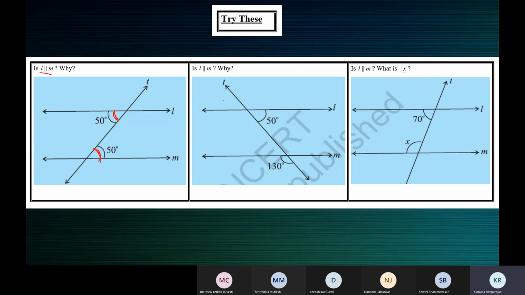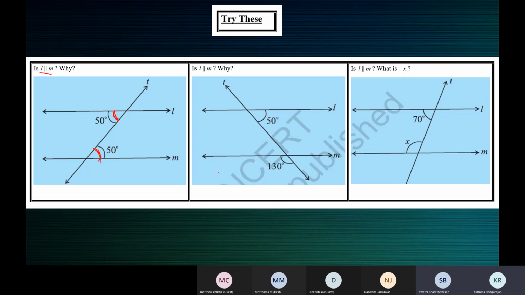All right. The second one, children, is L parallel to M, why? May I answer? Yes. Ma'am, in this case, L is parallel to M, because we know that 50 is the alternate interior angle to the angle. If we consider E, that angle will be equal to 50, ma'am.